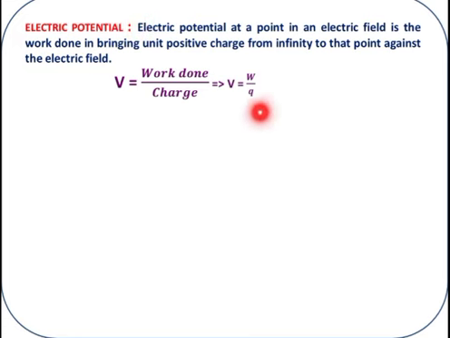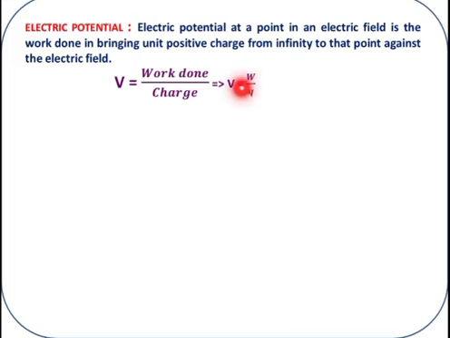Then how do we express electric potential in expression form? Electric potential is denoted by the notation V. So V is equal to work done divided by charge, which implies V = W/Q.